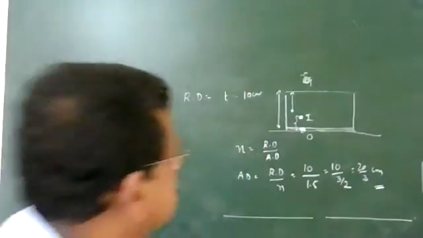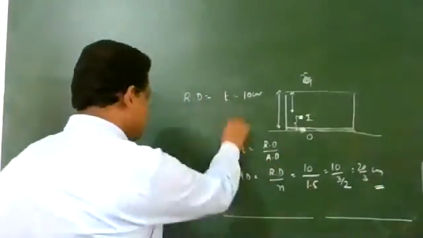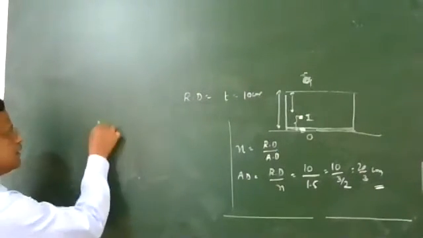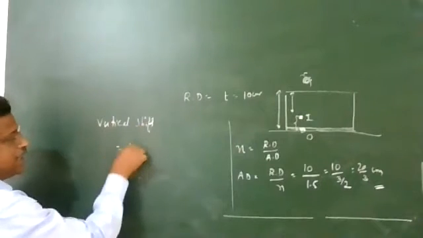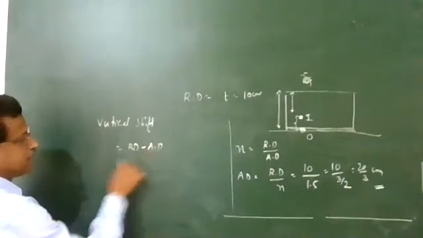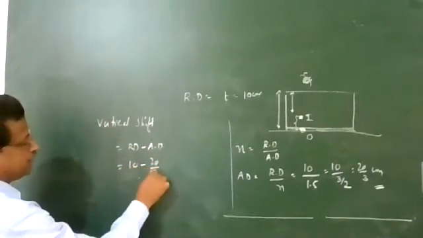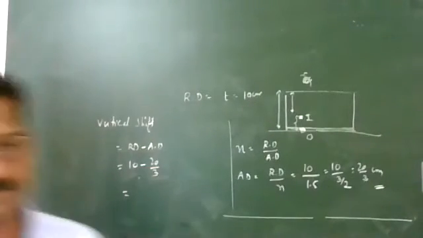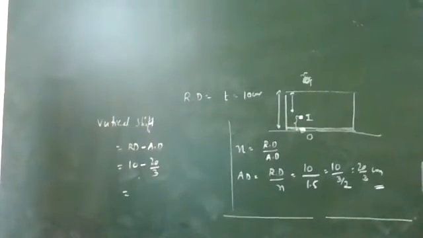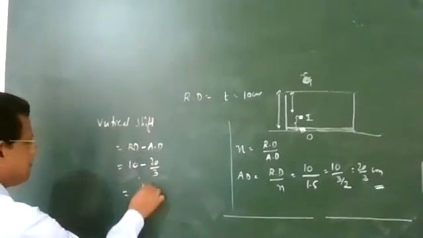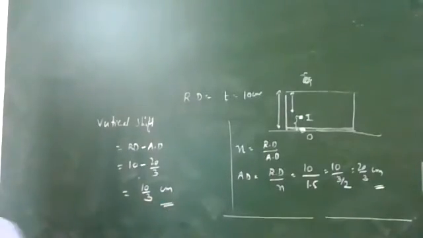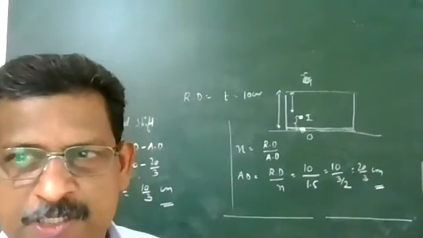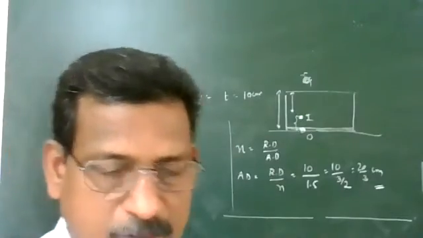The vertical shift is OI. Vertical shift is equal to real depth minus apparent depth. That is 10 minus 20 by 3. What is the value? You can calculate and tell me. 10 by 3 centimeter. So this is a simple one, can be asked for a 2 mark question.